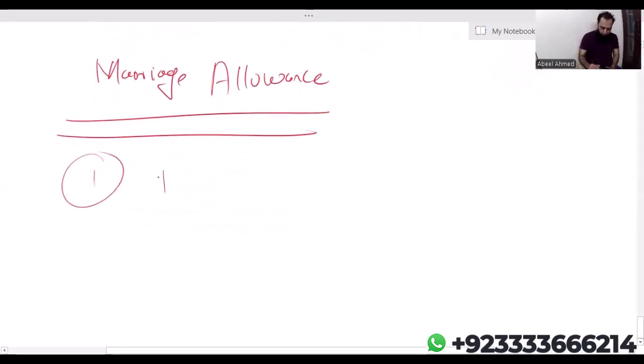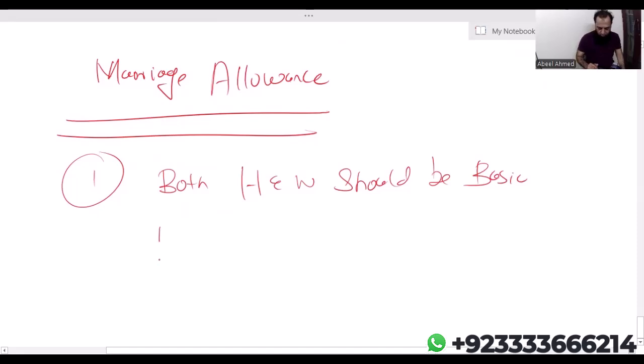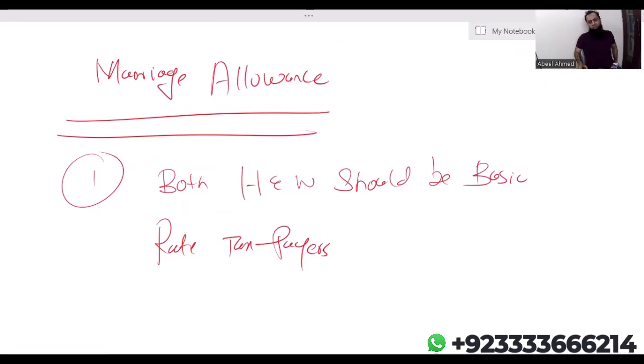The first condition is both husband and wife should be basic rate taxpayers. Obviously, if any one of them is a higher rate taxpayer, then the marriage allowance rule does not apply. You really want to get marriage allowance? The main, important point: both husband and wife must be basic rate taxpayers.